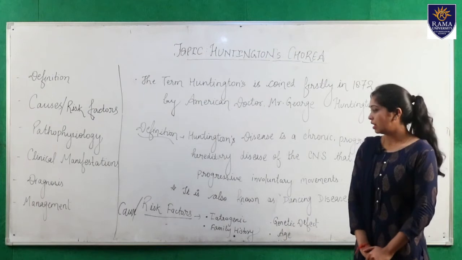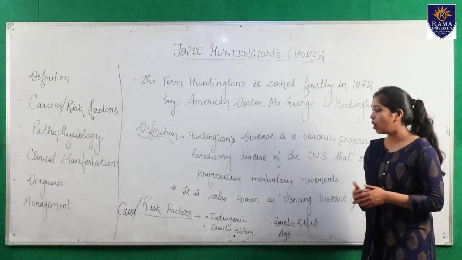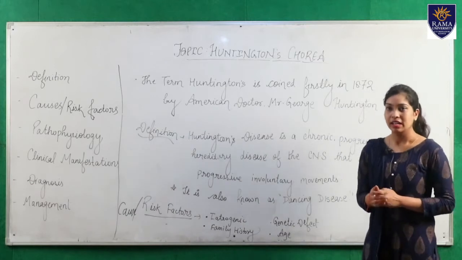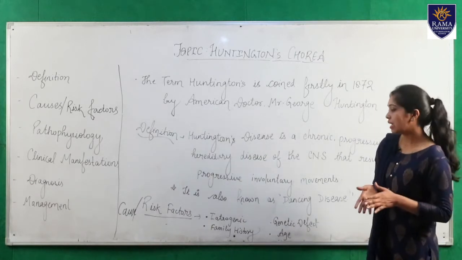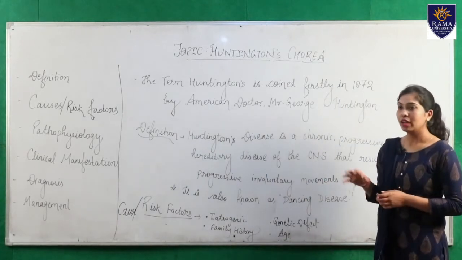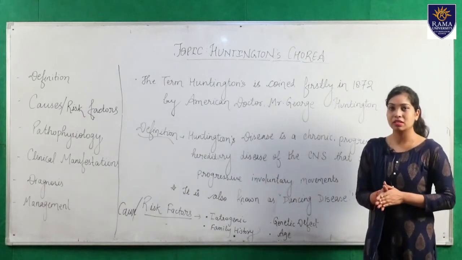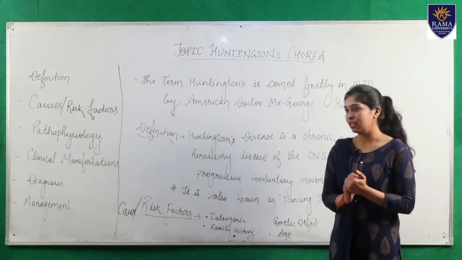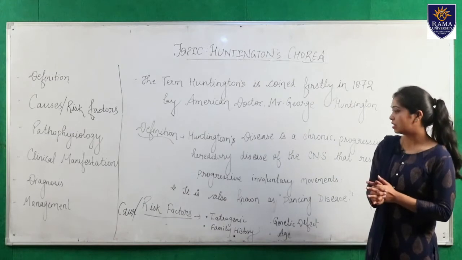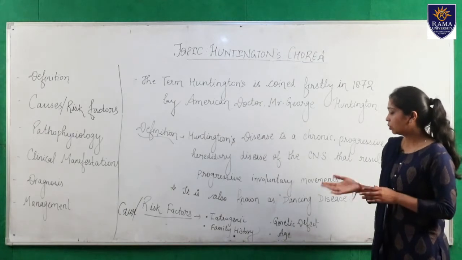Next are the causes or risk factors. How is Huntington's disease caused? The etiology of Huntington's disease is idiopathic, which simply means there is no exact known cause. The second factor is family history. If a person in a past generation was affected by Huntington's disease, there are more chances of it being transferred to the next generation.